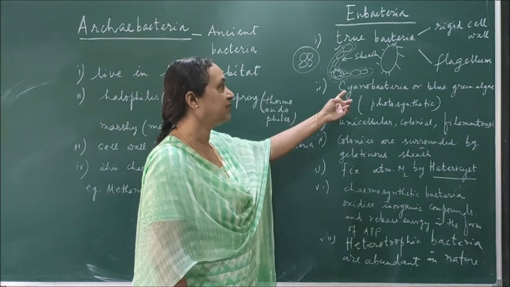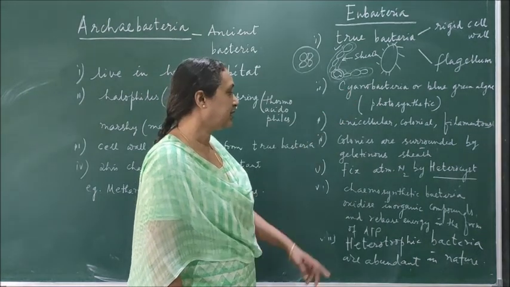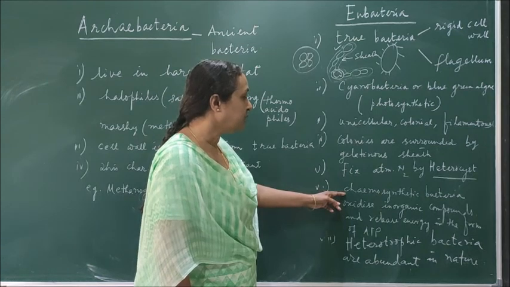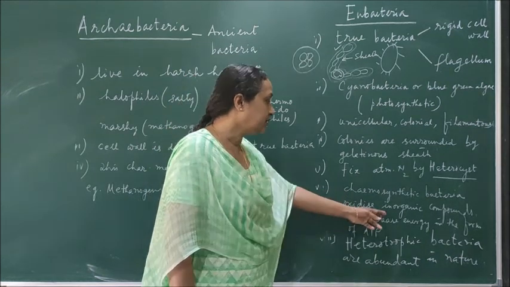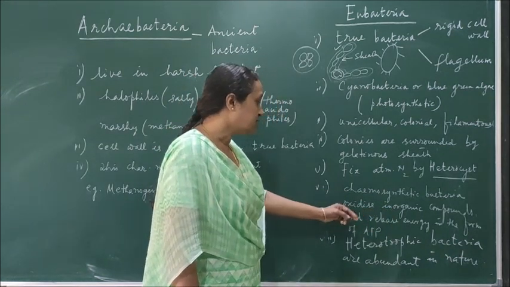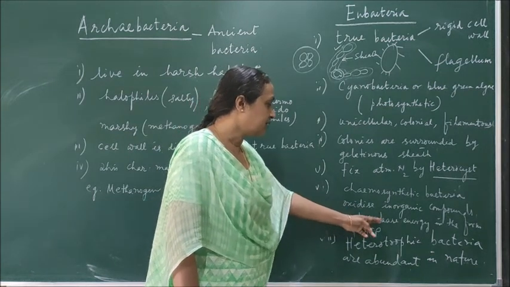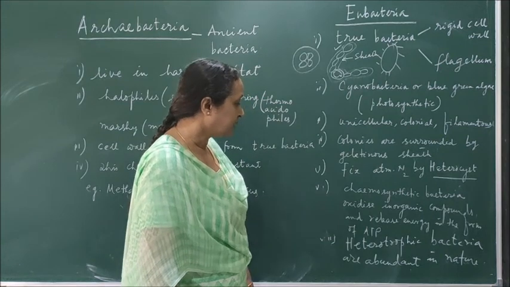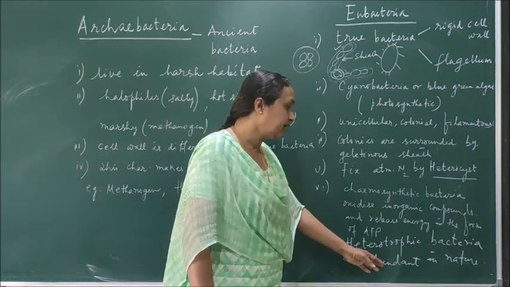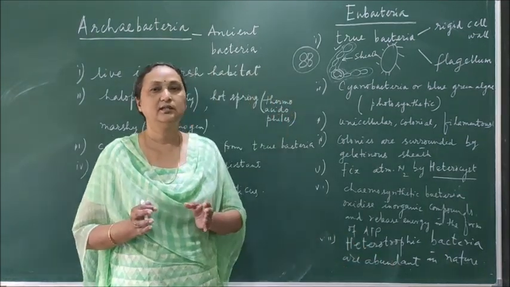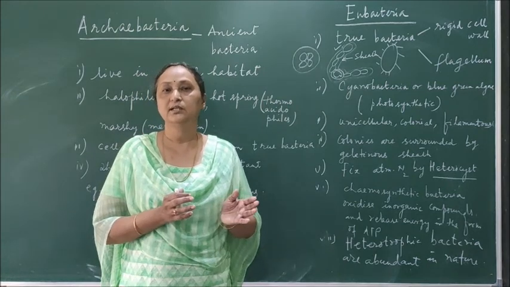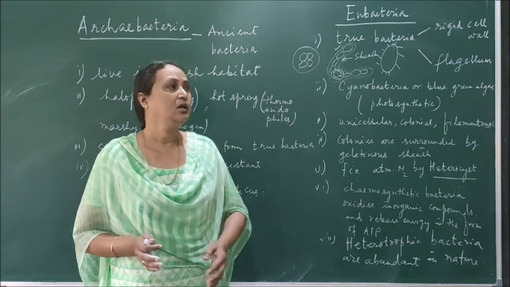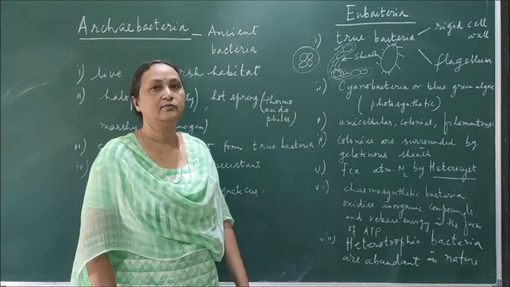Then chemosynthetic bacteria oxidize inorganic compounds. One is the bacteria which can use solar energy to prepare food, and chemosynthetic bacteria can use a chemical compound or inorganic compound which is oxidized, and in the process energy is liberated in the form of ATP. Then heterotrophic bacteria are abundant in nature. Most of the bacteria are heterotrophic. You can find a few bacteria are autotrophic, and most of the bacteria are heterotrophic. So they are all the common characters of Eubacteria.